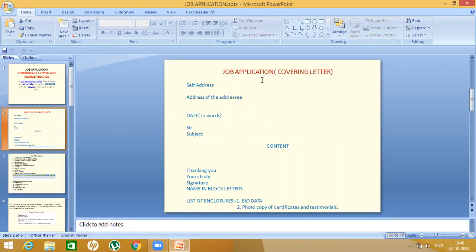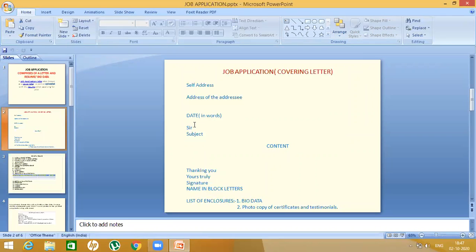When you are writing the covering letter, the first thing, as you write a business letter, you have to write the self-address, then leave a line. Self-address as given in the question. If it is not given in the question, then you have to invent one. Then you leave one line, address of the addressee. Again, you leave a line, you write the date in words. Like today is 2nd October, you will write 2 October 2020. You are not writing second.